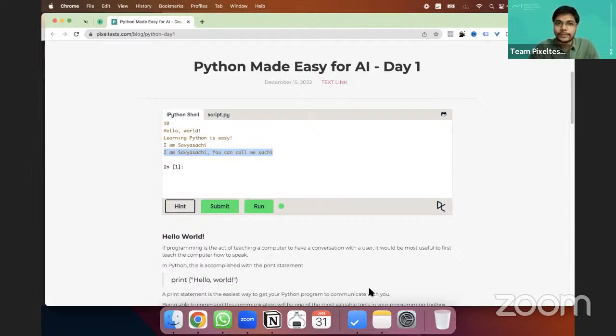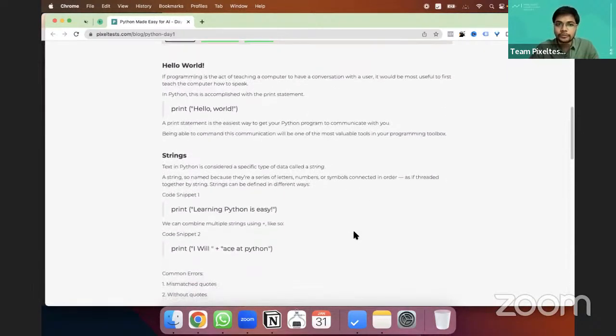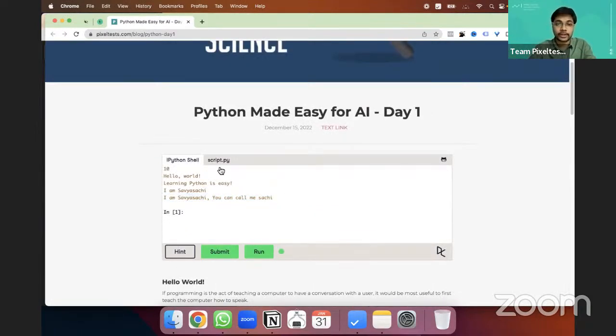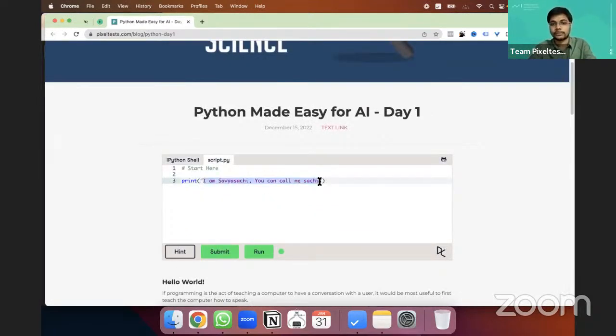Great. So we'll keep all of our sessions within the time frame of 30 minutes only. So today I'll ask you to focus on today's smaller exercise, because today is day one, we are just going to cover the fundamentals of it. Okay, so now if you see, we have printed our first few statements. Whatever we have in these double quotes is called a string. Now, this is a string, whatever is between these double quotes.